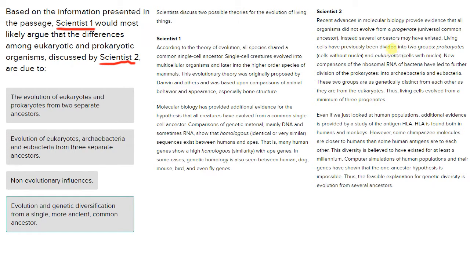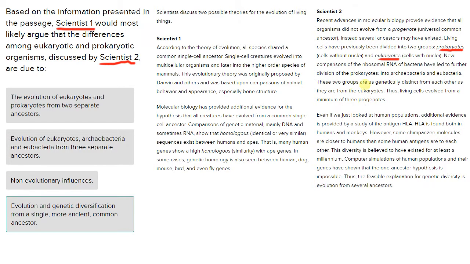we can see that living things have previously been divided into prokaryotes and eukaryotes. New comparisons of the ribosomal RNA of bacteria have led to further division of the prokaryotes into archaebacteria and eubacteria. These two groups are as genetically distinct from one another as they are from the eukaryotes. Thus, living cells evolved from a minimum of 3 progenotes. I see progenotes. I'm not really sure what that word means.